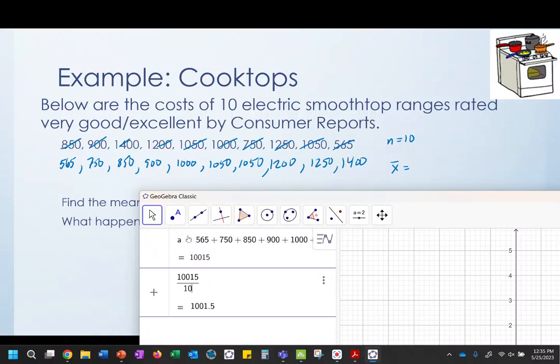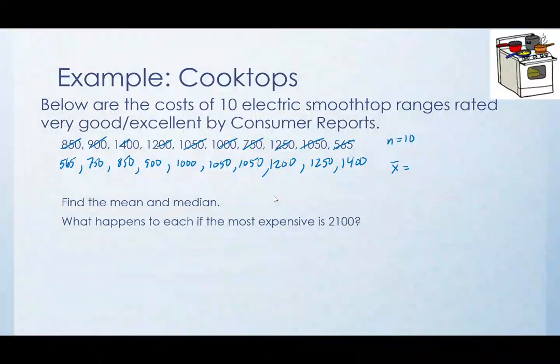Of course, we're going to get 1,001.5. So I'm going to move that back out. All right, 1,001.5, and of course that's dollars. Okay, so that's our mean.